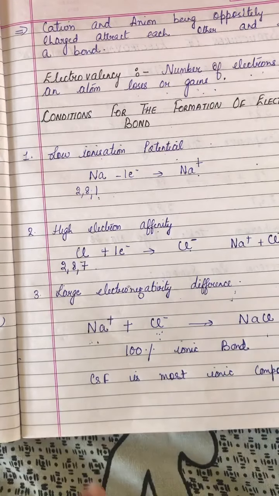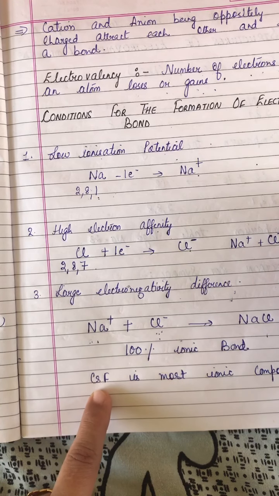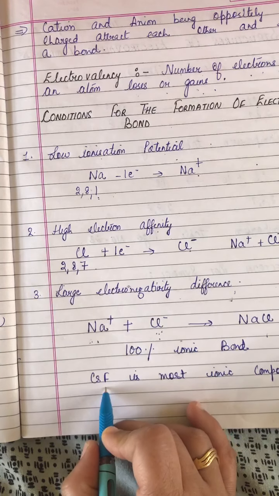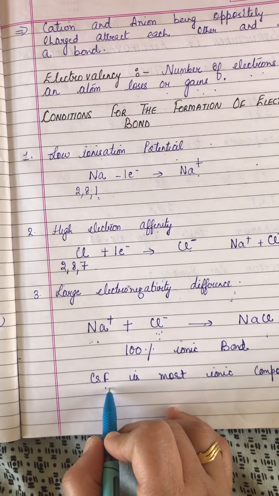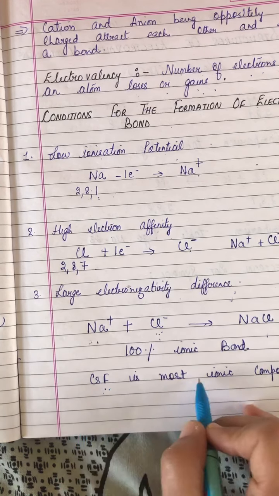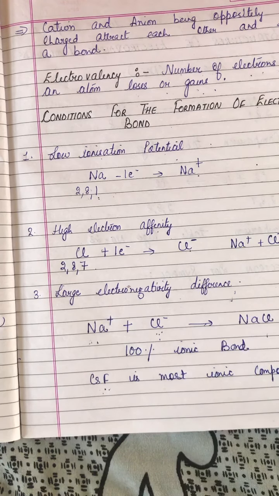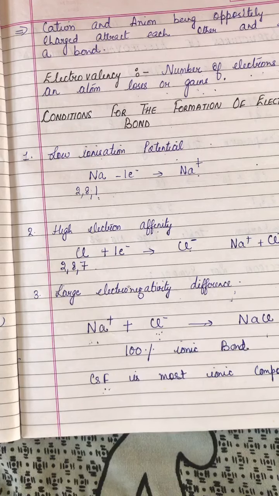Cesium has maximum size and low ionization energy, therefore it can easily lose an electron. In the same way, fluorine has minimum size and easily gains an electron due to more electronegativity, therefore a 100% ionic compound is formed between cesium and fluorine.